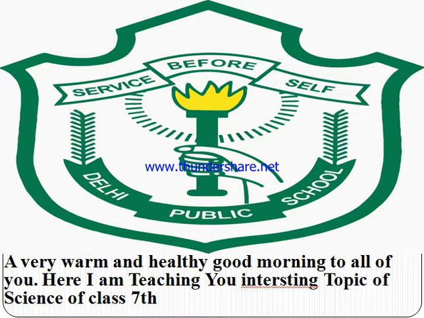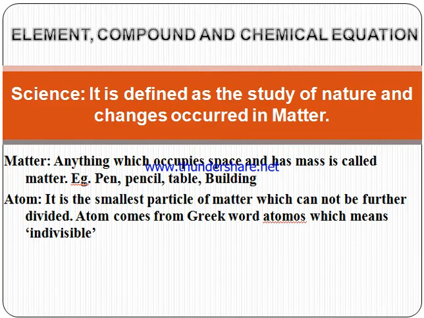Welcome you again. We are starting our new chapter, that is chapter number 6, Element, Compound and Chemical Equations. Before starting the chapter, we will discuss an important definition named science. What is science? Science is defined as the study of nature and changes occurred in nature or in matter. All the changes occurring in matter are identified by a common name called science.